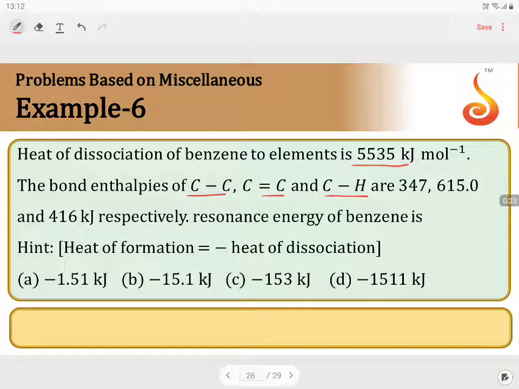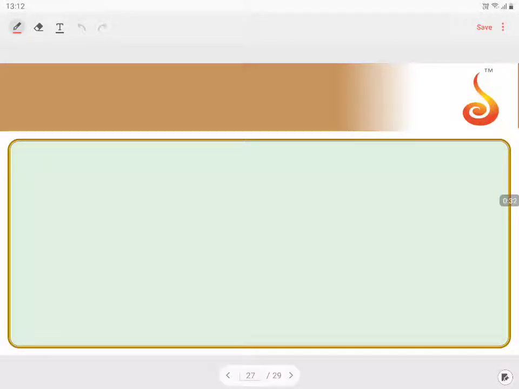Now we need to find this particular one. Heat of formation is taken as minus heat of dissociation. Resonance energy of benzene, how do we find this particular one? First we'll find the theoretical value.